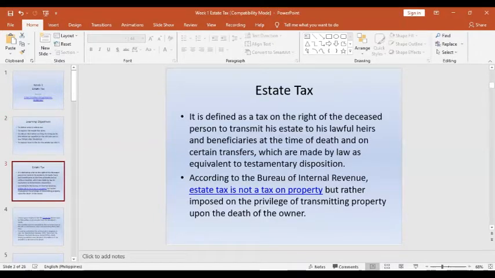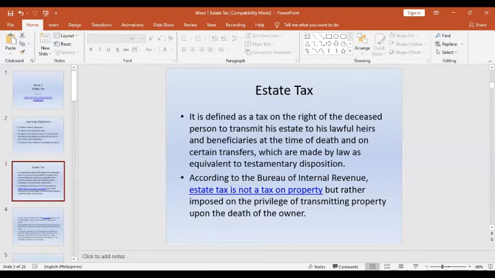So what is the estate tax? The estate tax is the tax on the right of the deceased person to transmit his estate, or the transfer of his or her property to his beneficiary or lawful heirs at the time of death, and even certain transfers equivalent to testamentary disposition.